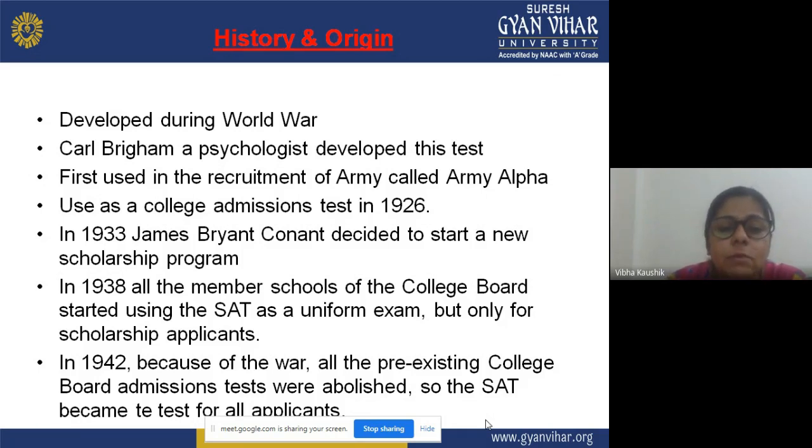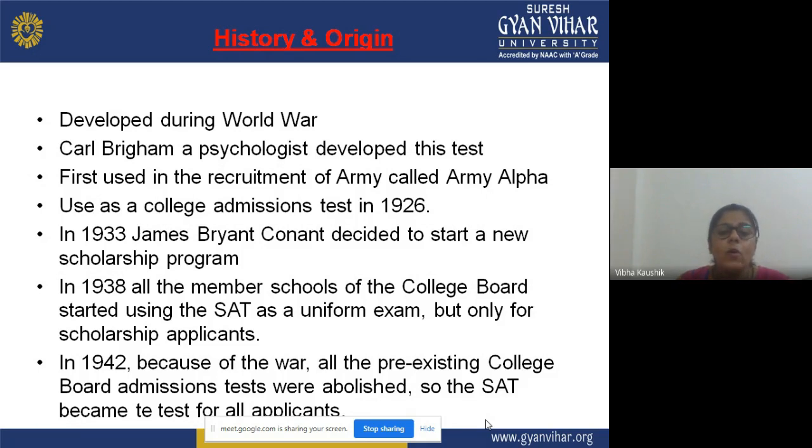In 1933, James Bryant Conant decided to start a new scholarship program. In 1938, all the members of the College Board started using the SAT as a uniform exam, but only for scholarship applicants. Then in 1933, James Bryant Conant decided to start a new scholarship program, meaning a new scholarship program was started for the students.